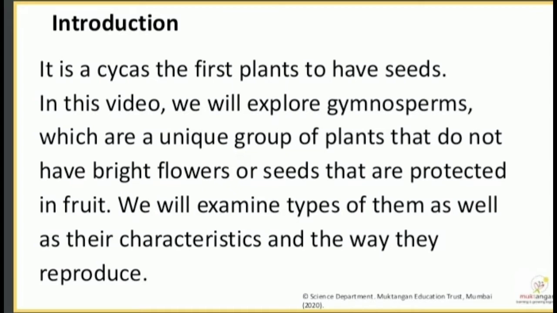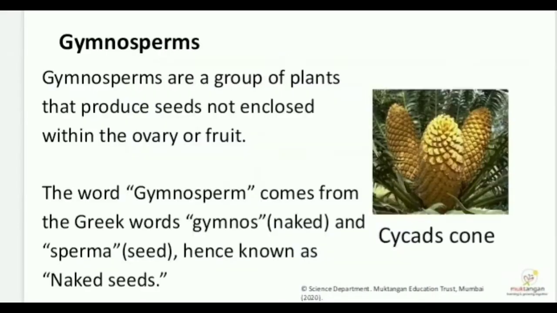In this video, we will explore gymnosperms, which are a unique group of plants that do not have bright flowers or seeds that are protected in fruit. We will examine types of them as well as their characteristics and the way they reproduce. Various gymnosperms.